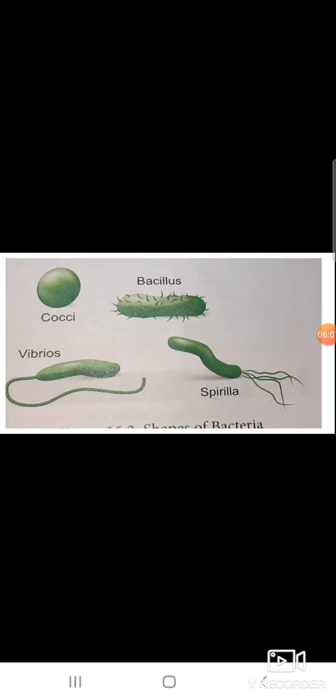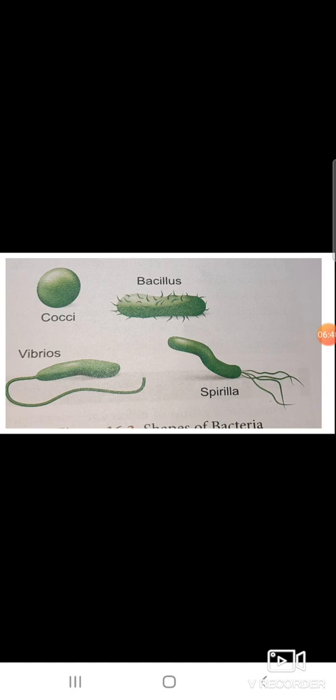So, some shapes of bacteria: bacillus, cocci, vibrio, spirilla. There are more types of bacteria in different shapes. Spirilla are spiral shaped bacteria, for example Helicobacter pylori. Cocci are spherical or ball shaped bacteria; they can stick together in pairs. Vibrio are comma shaped bacteria, for example Vibrio cholerae.